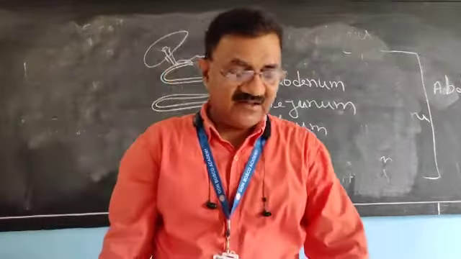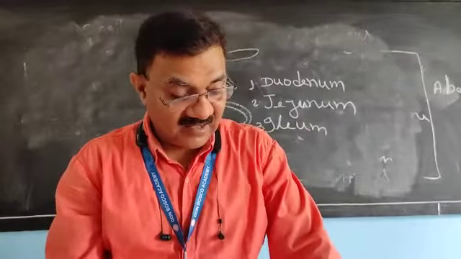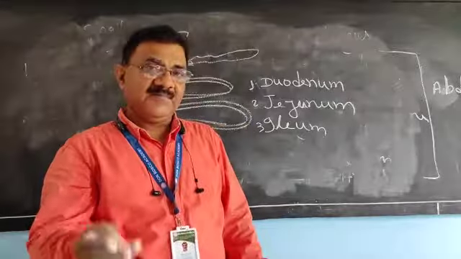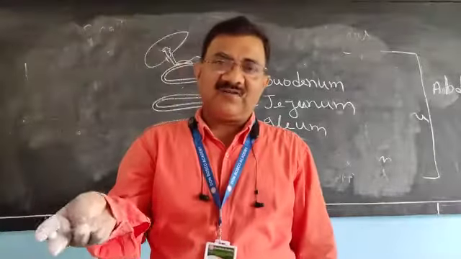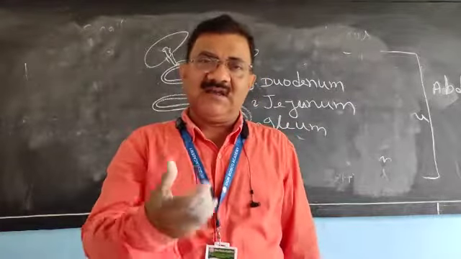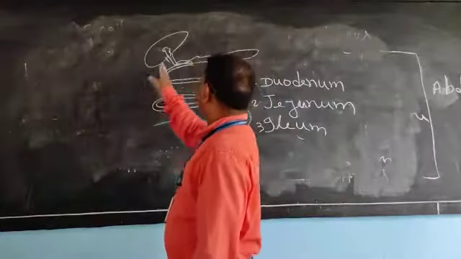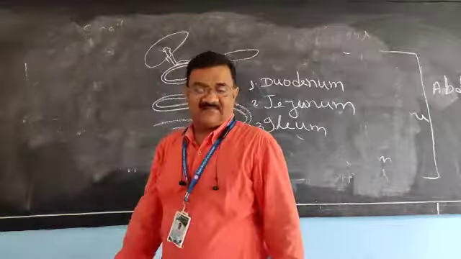Very clear? Short part. The common bile duct opens here, meaning the secretion coming from the liver and the secretion coming from the pancreas open into this duodenum.